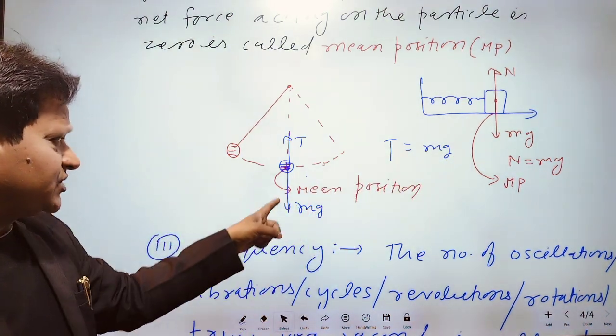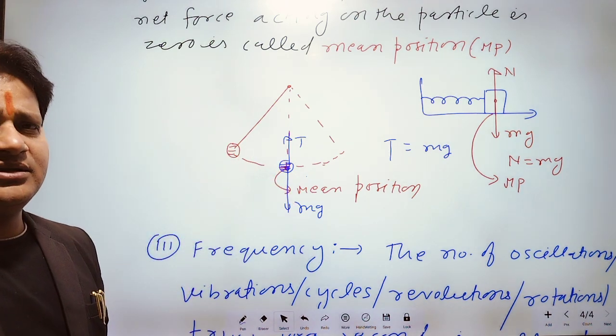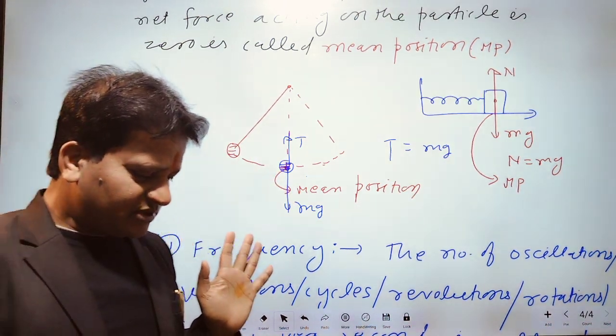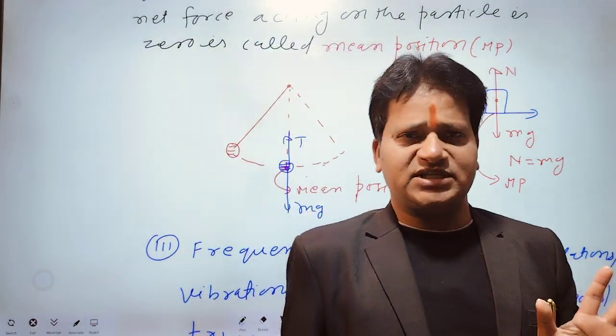Therefore the net force acting on this position will be 0. Therefore this position is called the mean position.